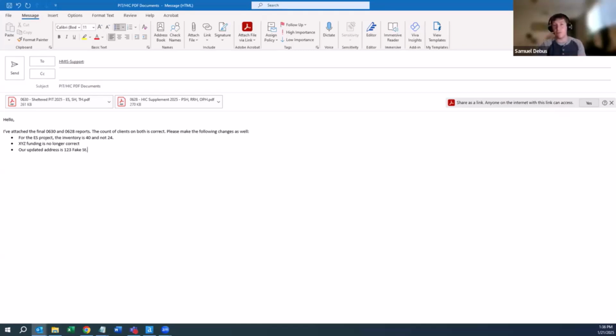Whatever it might be, and you might have nothing to verify or change, or you might have something, but the email with the verified client counts and the body of the email, we're going to say, this is what the inventory should be, this is what the units should be, and all that fun stuff. Once all that's done, you just send that email to the HMIS team. We'll take a look. In the vast majority of cases, there's no follow-up. In some cases, we will follow up because HUD is really finicky about certain things. So we'll just have to respond to certain items here and there.